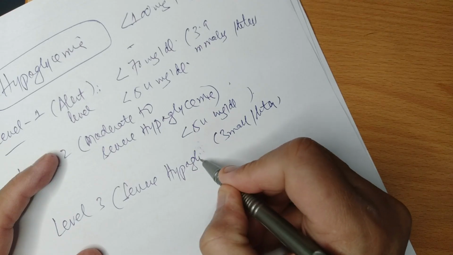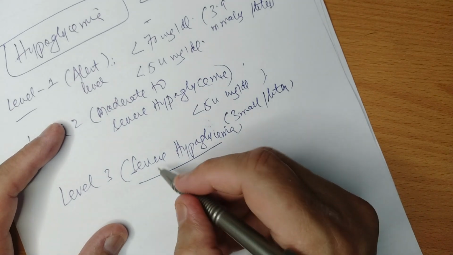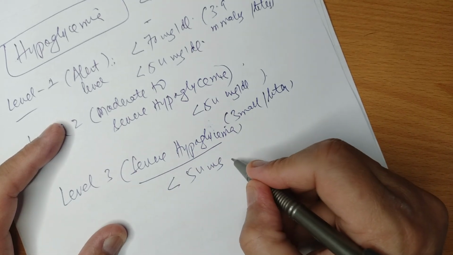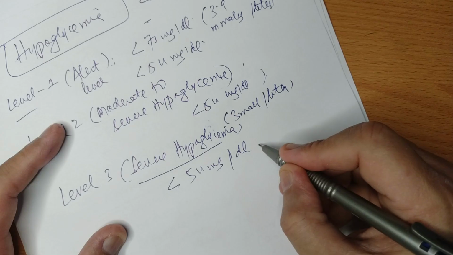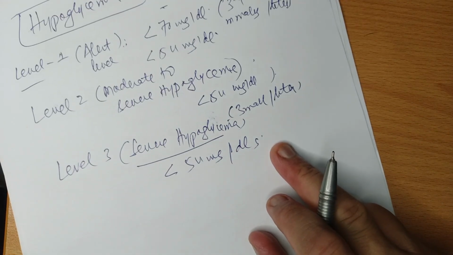In severe hypoglycemia, the blood glucose level is definitely less than 54 milligrams per deciliter or even less than that. In this condition, the patient can have all the symptoms of hypoglycemia and the person is unable to function properly. There is dull sensorium, confusion, and in some cases so much mental and physical change that the patient can become unconscious. So it is important to understand these levels of hypoglycemia.